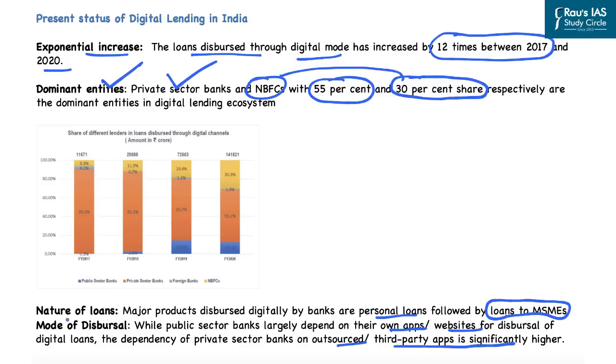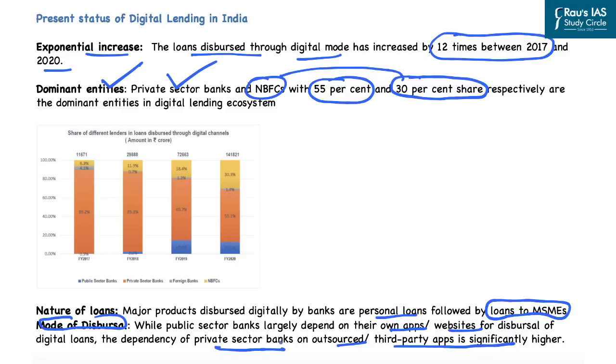Another important issue of digital lending in India is the mode of disbursal, where the public sector banks largely depend on their own apps and websites for the disbursal of digital loans. These apps and websites of the large public banks are secure in nature. However, the private sector banks are dependent on outsourced or third-party apps which are less secure, and there are significant chances of data compromise of the various customers.